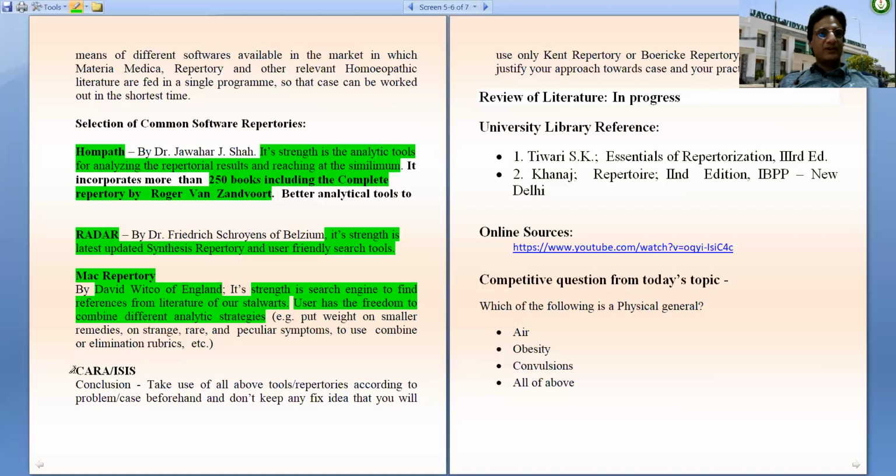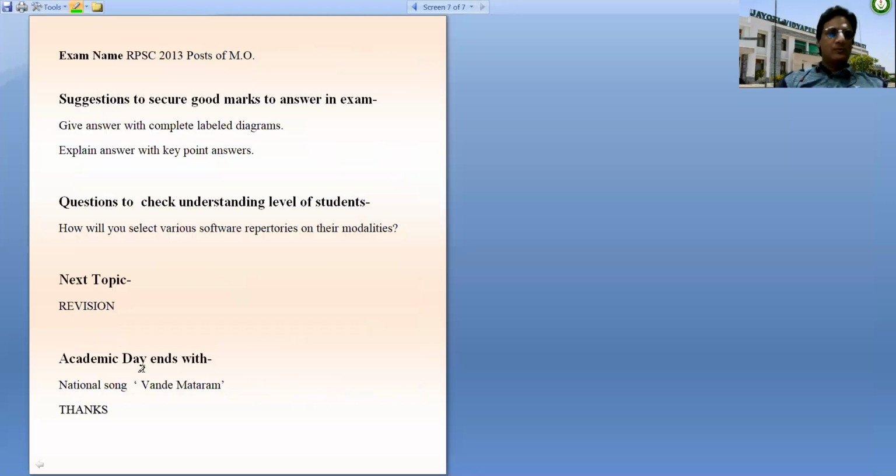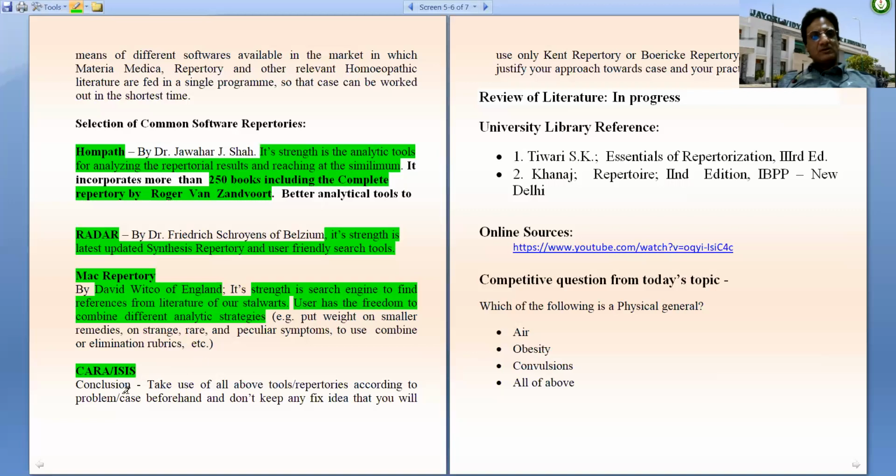Then another software available nowadays is Kara or ISIS. It is no more known as ISIS because of the terrorist organization ISIS of Iraq. It is now known as Kara.